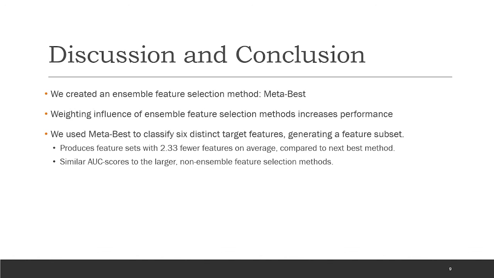When working in datasets with a large number of features, such as regards, being able to generate subsets of attributes with better classification rates and fewer features is a valuable tool. MetaBest is our attempt to create an ensemble feature selection method, and we have found that it performs slightly better than any of its component algorithms, making it a worthwhile method.